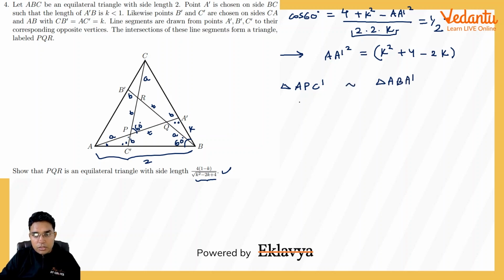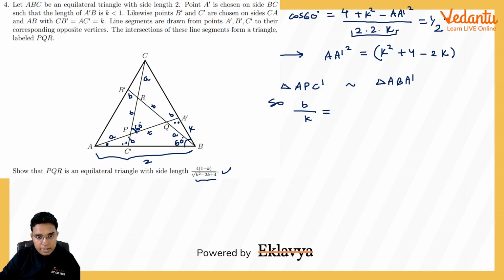So you can check, these two triangles are such that they have all three angles equal. At A here single dot, at A in this bigger triangle also single dot. At P here we are having 60. In this other triangle at B we are having 60. At C dash we are having double dot angle, and at A dash also I am having double dot angle. Now if we compare the corresponding sides of these two similar triangles, in front of this single dot I am having B here in the smaller triangle, whereas in the bigger triangle in front of this single dot we are having A dash B, which is K.